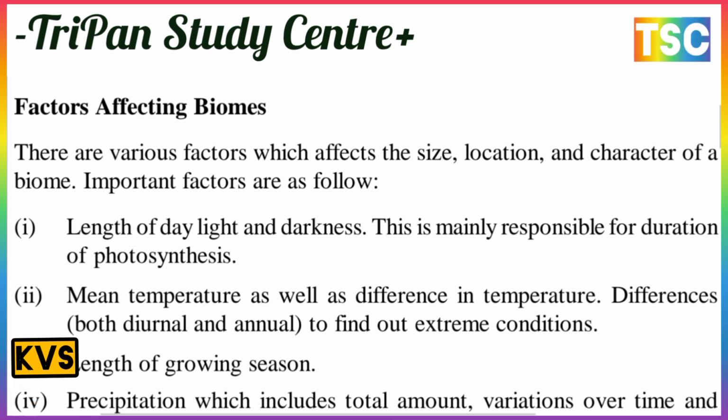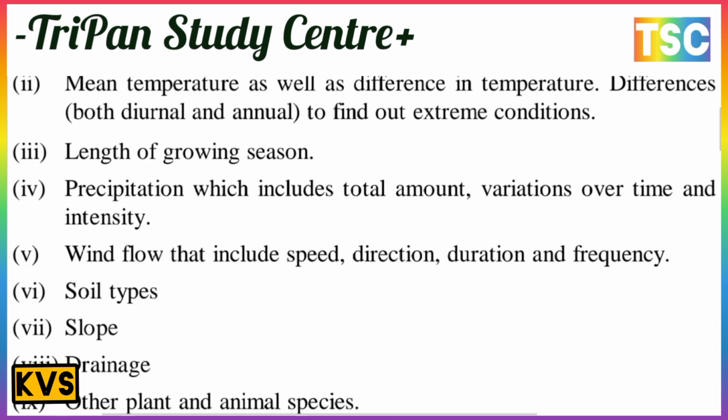Second, mean temperature as well as the temperature difference, both diurnal and annual, to find out the extreme conditions. Third, the length of the growing season. Next, precipitation, which includes the total amount, variation over time and the intensity. Fifth, winds, which include speed, direction, duration and frequency. Next are soil types, slope, drainage and other plant and animal species. This is a most important point.